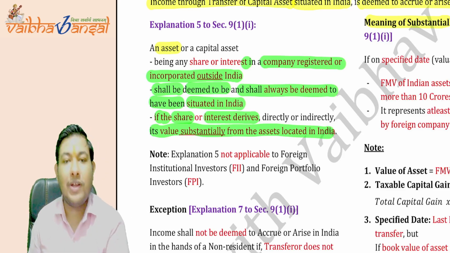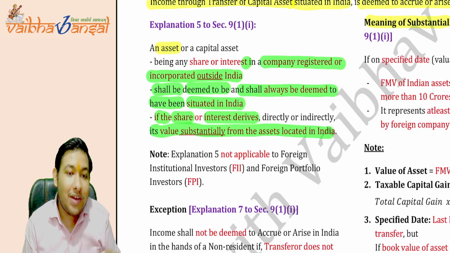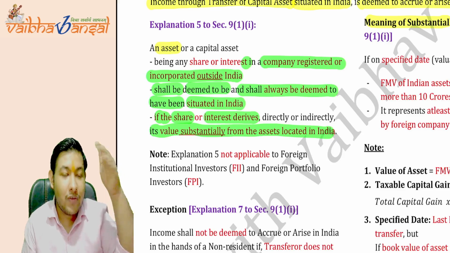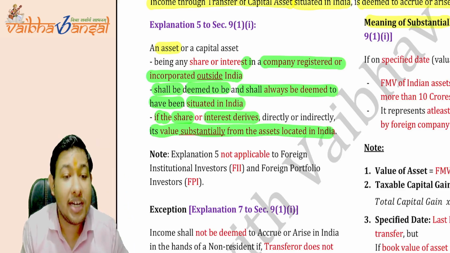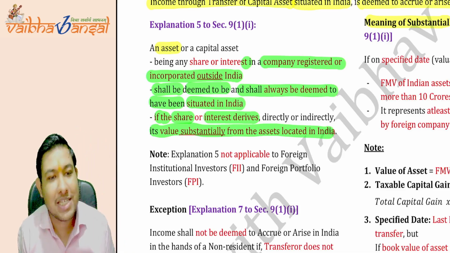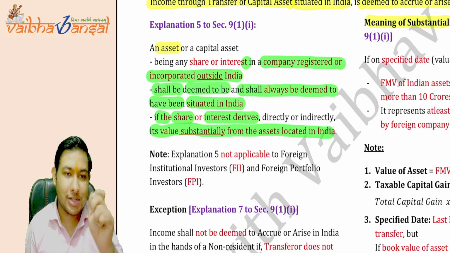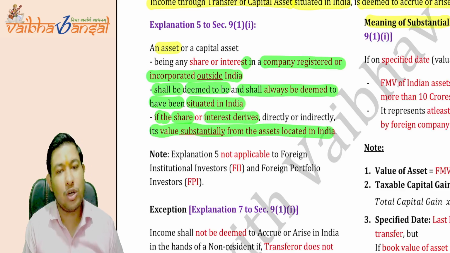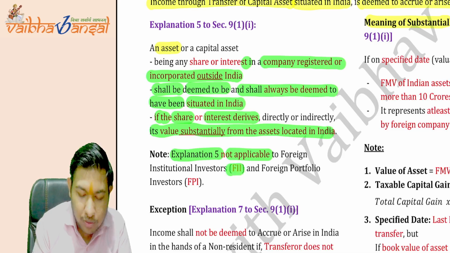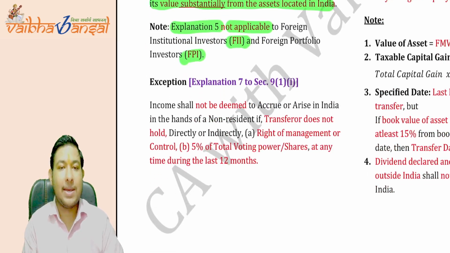When the share or interest is deriving substantial value from the assets located in India, then the transfer from one non-resident to another non-resident will also be deemed to accrue or arise in India, and it is going to be taxable in India because of this Explanation 5, introduced after the Vodafone case law. But this Explanation 5 is not applicable to the FIIs and the FPIs. Is this point clear? Now, what is the exception?